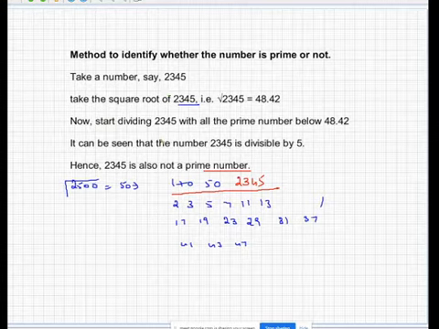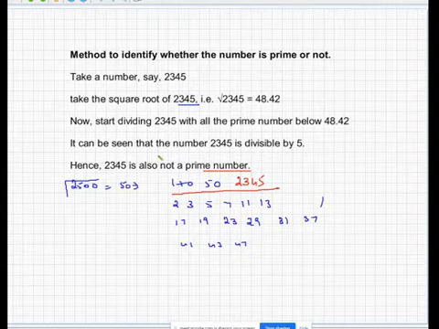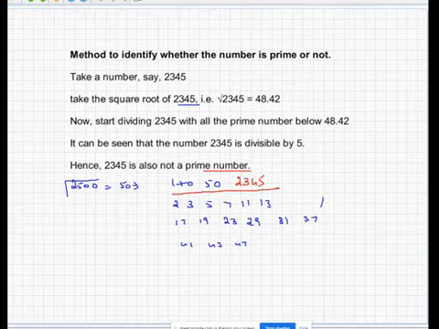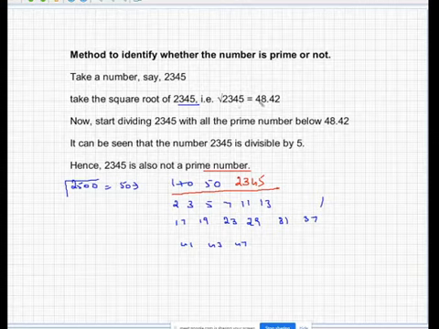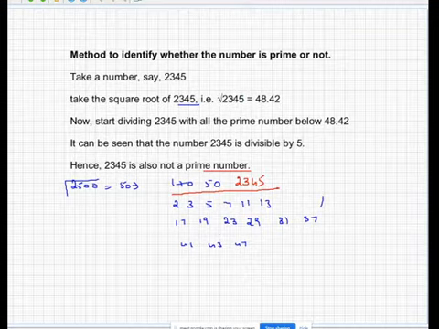Then the method to identify whether a number is prime or not. How do we identify whether a number is prime? When you take a number, say 2, 3, 4, 5, and want to find out whether it's prime or not, you just have to take its root, and taking a root is not that easy. Finding the root, it is written here as 48.42, but I don't think it's that easy. So what you can do is go for a perfect square above this number.